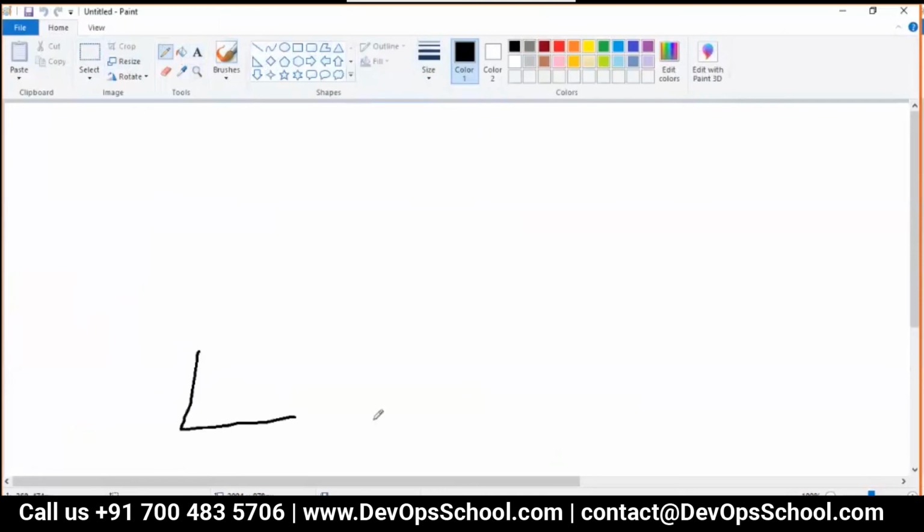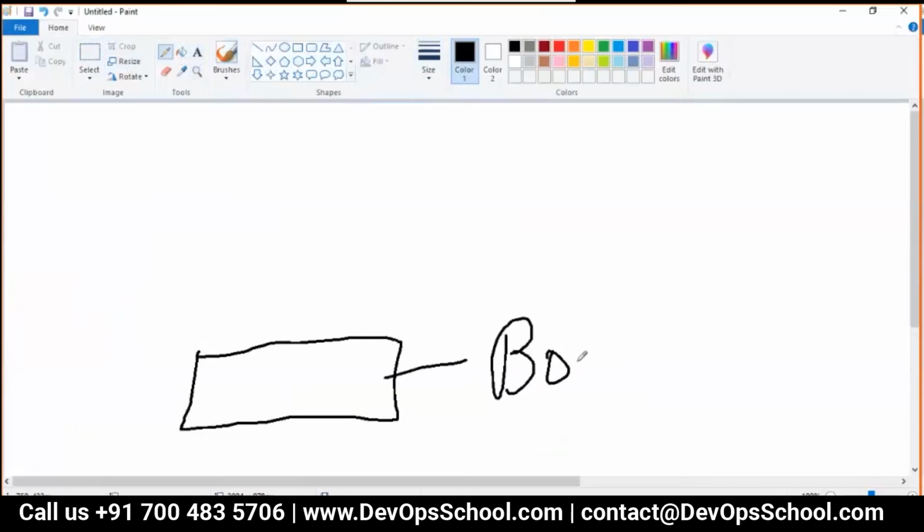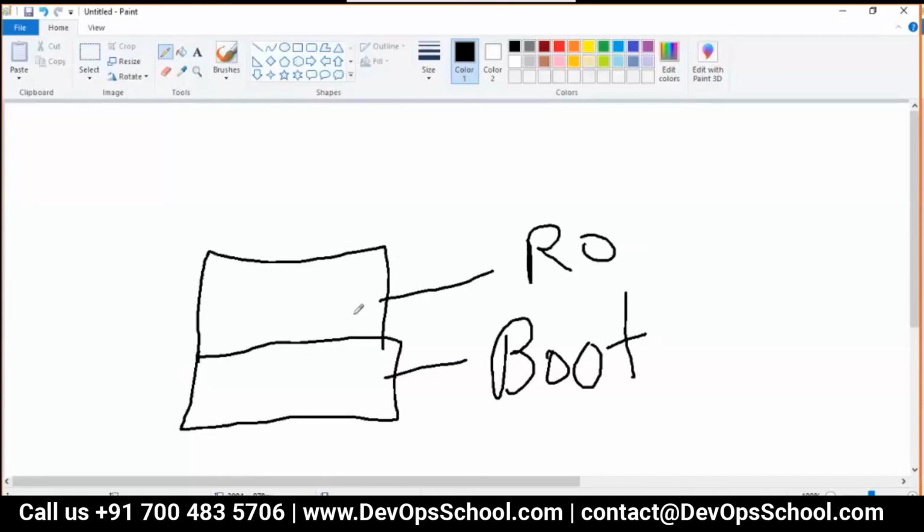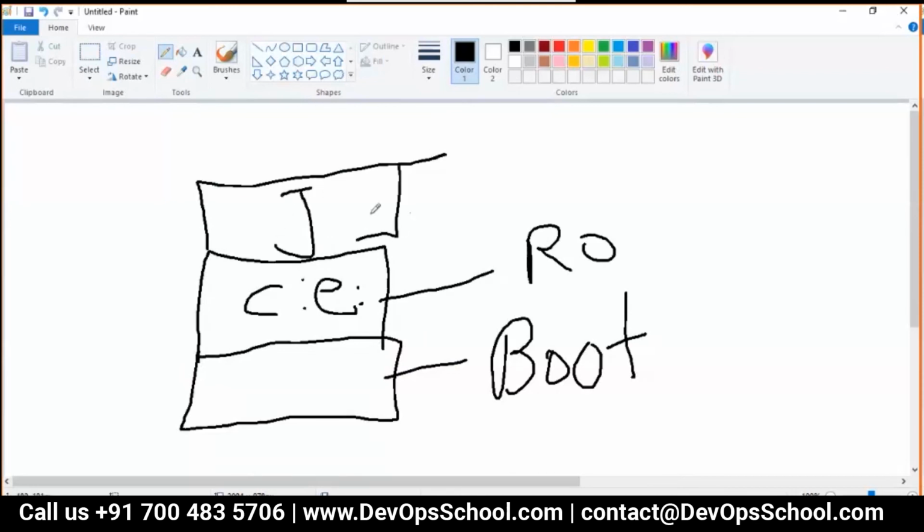You have a layered file system. This is the boot one, which you are not able to see right now because it is loaded in memory, RAM. Then on top of that is the root one. What is the root? This is your C drive, E drive, and so on. And on top of that, you might have installed Java, Eclipse. Correct?